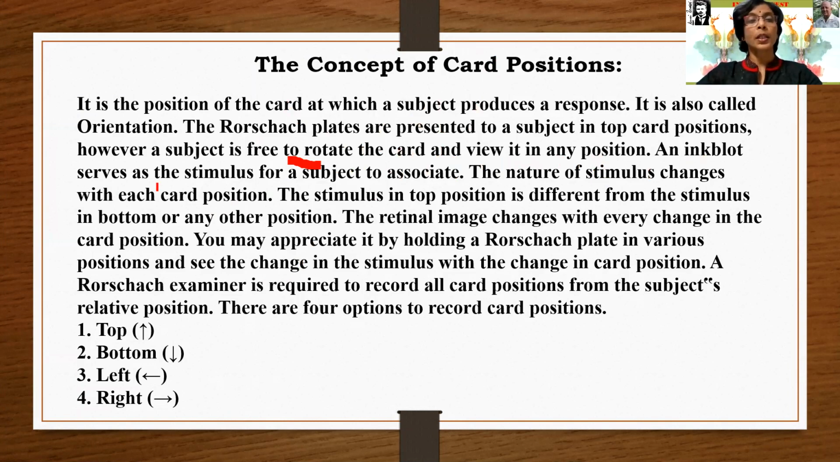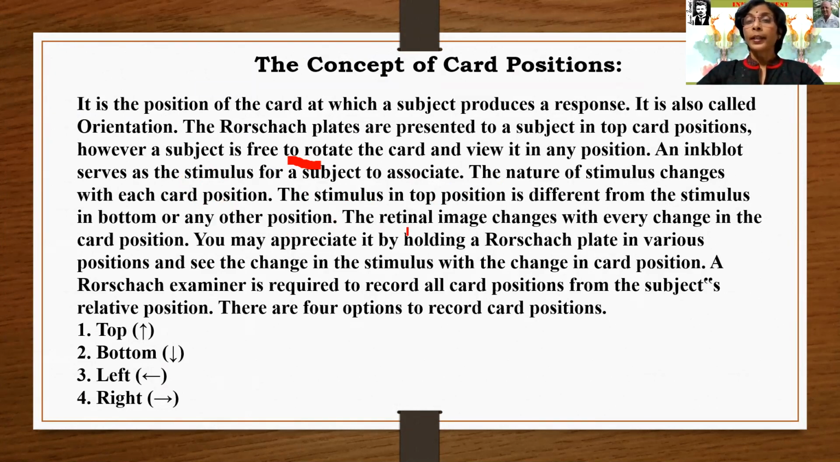An ink blot serves as a stimulus. Means that the ink blot works as a stimulus. It stimulates the examinee to respond. So that test material or ink cards work here as a stimulus for the examinee or the subject. Okay, the nature of the stimulus changes with each card position, because there are 10 cards, and the nature of that stimulus changes with each card.